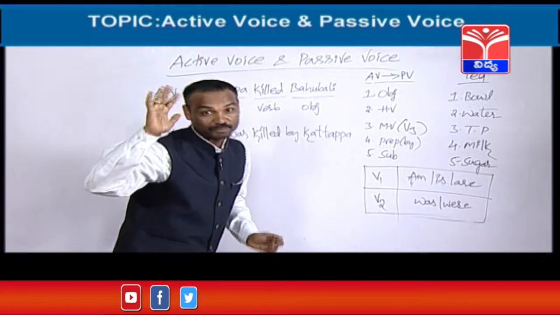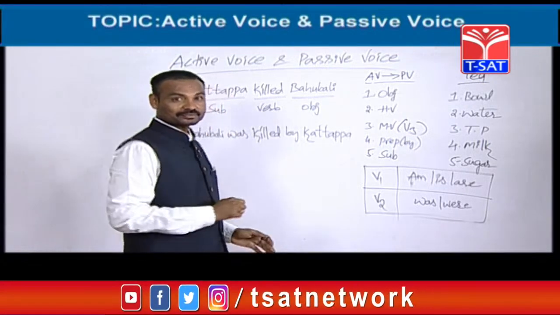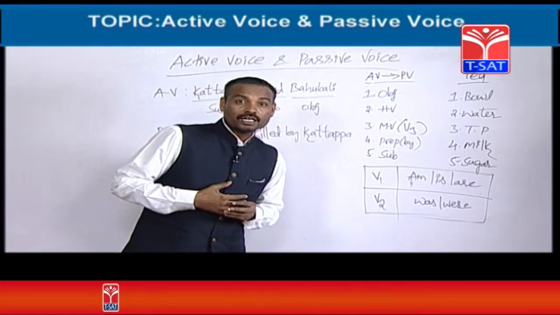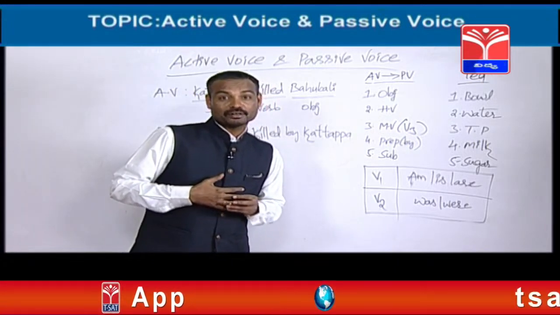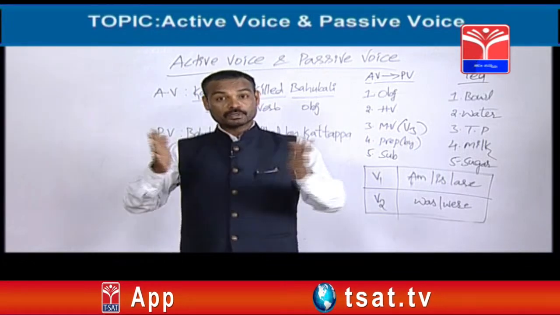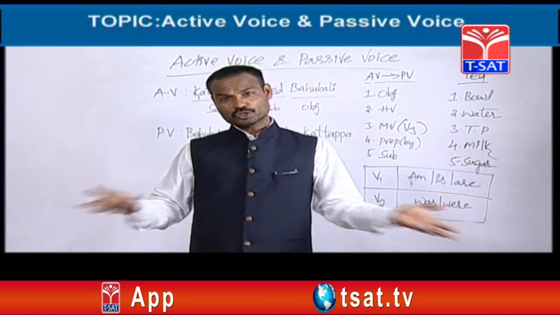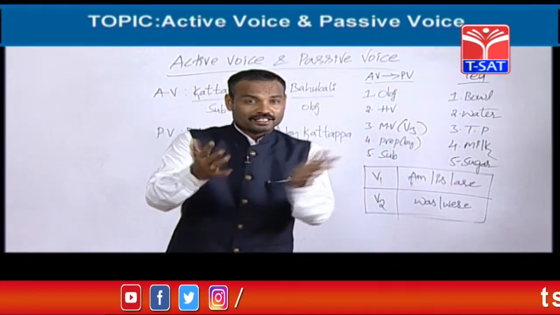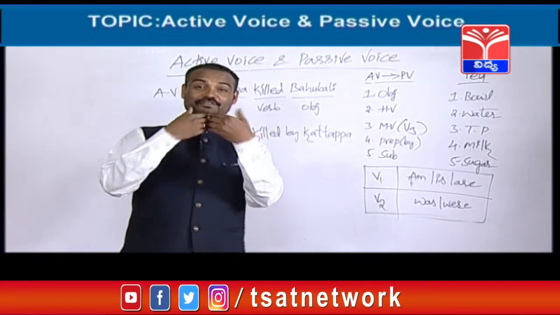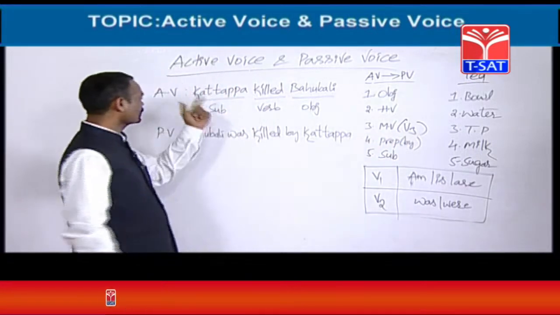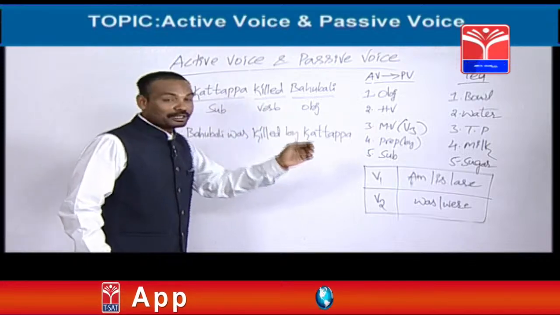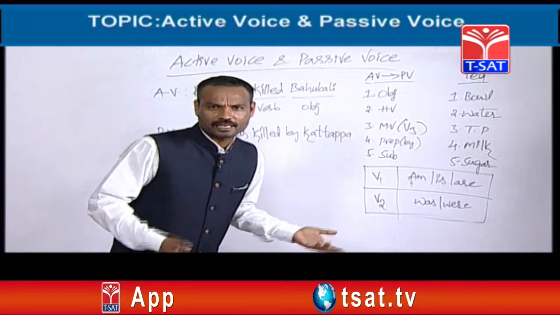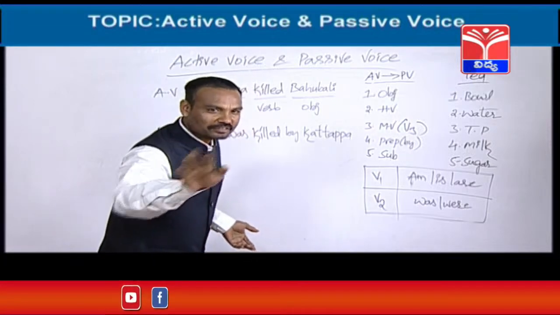I am going to explain with a beautiful example, right? See, when you see any grammar books, you will find an international, evergreen example: Rama killed Ravana. Why should we follow that example always? Can't we create one more example? A latest, beautiful and sweet example is, chalo, Kattappa killed Bahubali. Instead of Rama killed Ravana, I have taken this example. Any objection? No objection. Good.